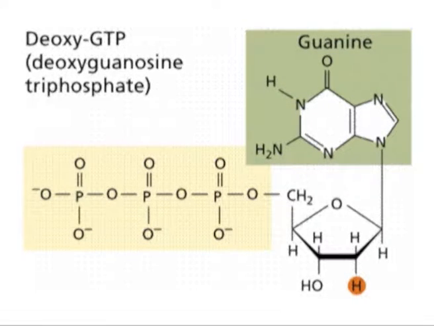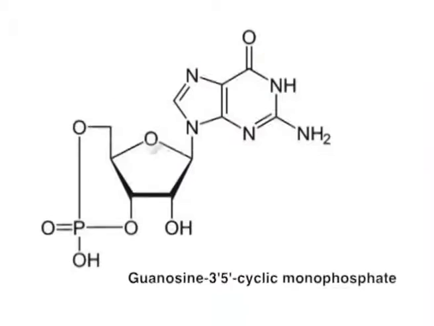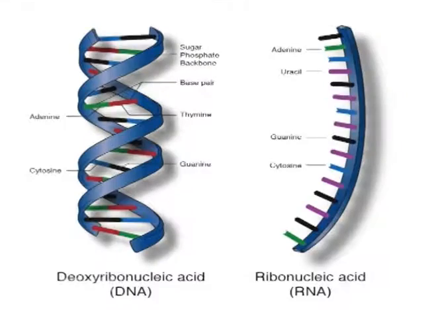guanosine 5' triphosphate. Phosphate diesters are also formed, mainly the second messenger, adenosine 3',5' cyclic monophosphate or cyclic AMP, and guanosine 3',5' cyclic monophosphate or cyclic GMP. The present module focuses on the structure of DNA.